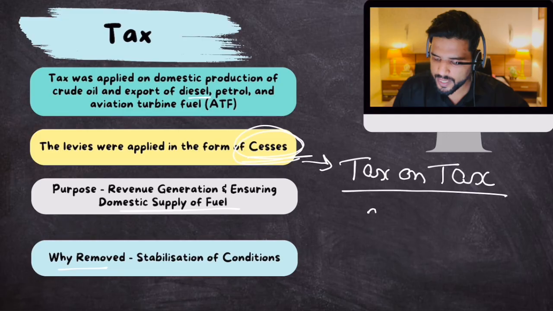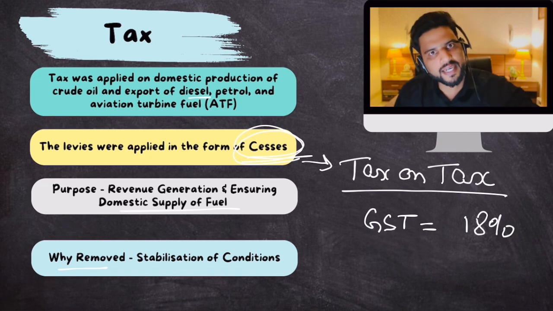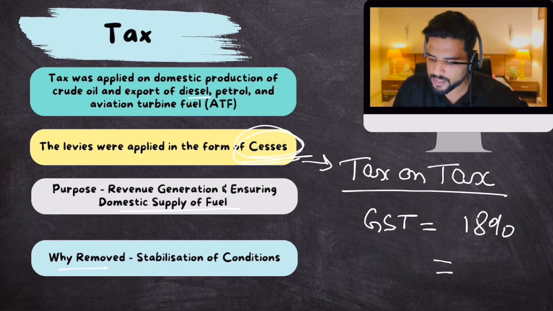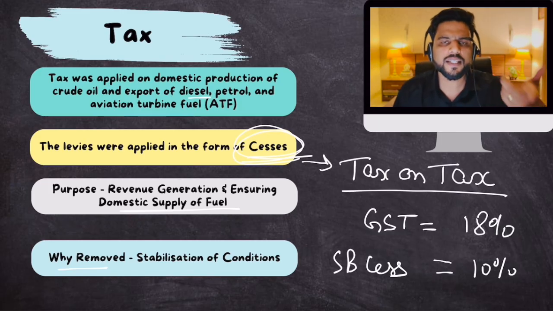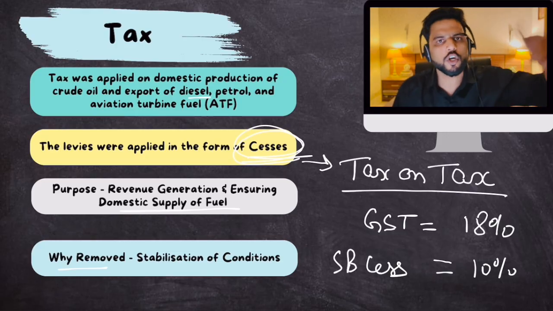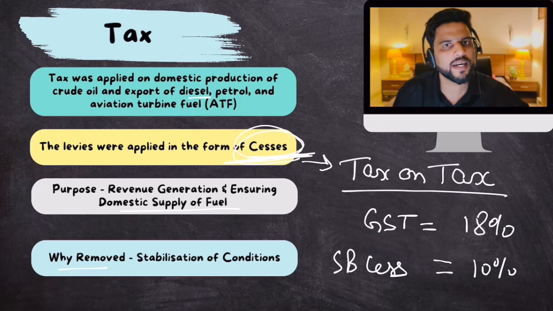So for example, there is GST. Let's suppose GST is 18% on something. So on that 18%, the government has applied, let's suppose, 10% cess. Swachh Bharat cess. Okay, so cess is tax applied on tax. So already these domestic oil producers were taxed. You applied an additional tax on their tax. That was the cess. So these windfall gains taxes were applied in the form of cess.